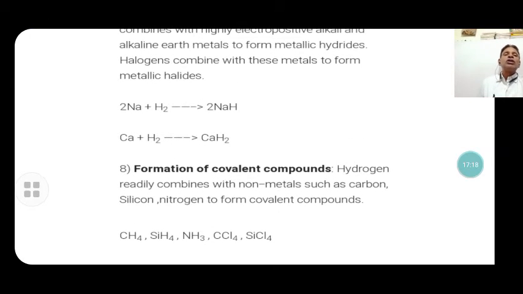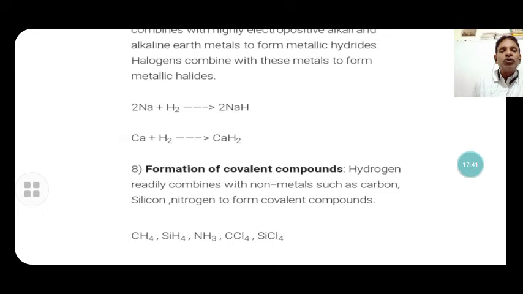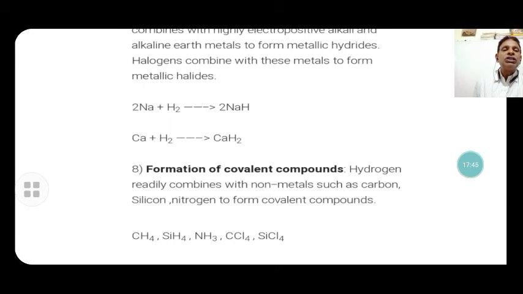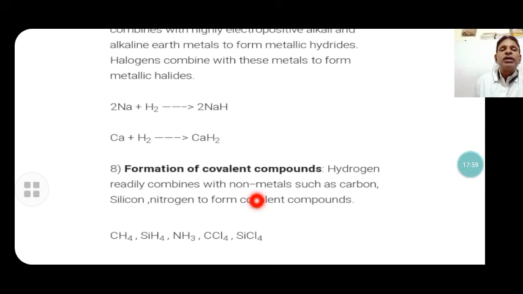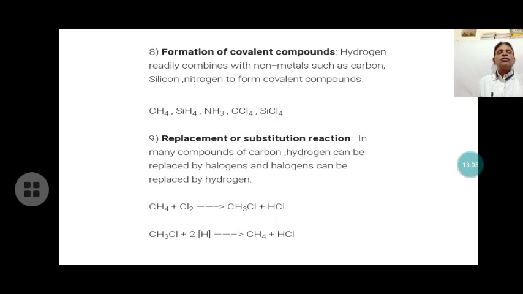Next point is formation of covalent compounds. Hydrogen readily combines with non-metals such as carbon, silicon and nitrogen to form covalent compounds, like methane CH4, silicon hydride SiH4, and ammonia. Just like chlorine forms carbon tetrachloride and silicon tetrachloride, hydrogen also forms covalent compounds.